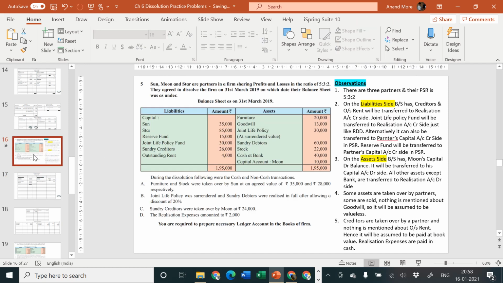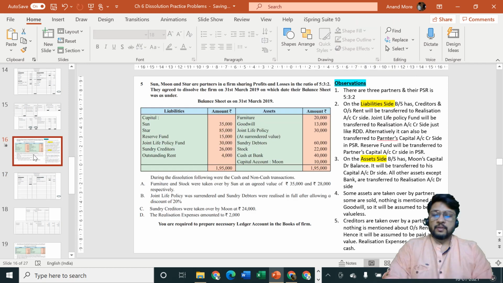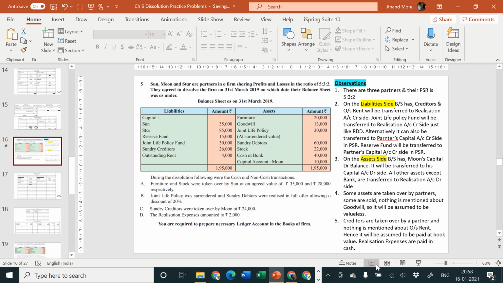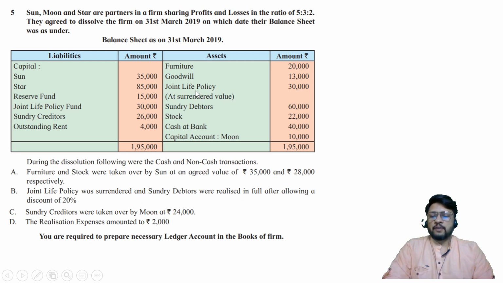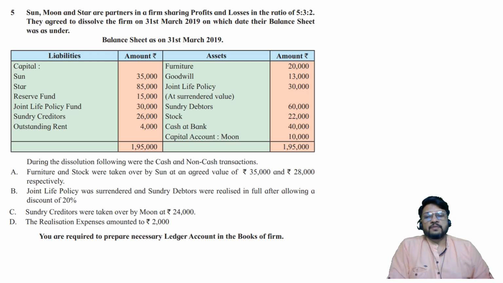Now some students may have a doubt. Some are very inquisitive students. They always think about all the different points in a very minute manner. They think about this situation: sir, what is the meaning of this surrender value? You have mentioned here in the problem, joint life policy is at surrender value. What is the meaning of surrender value?